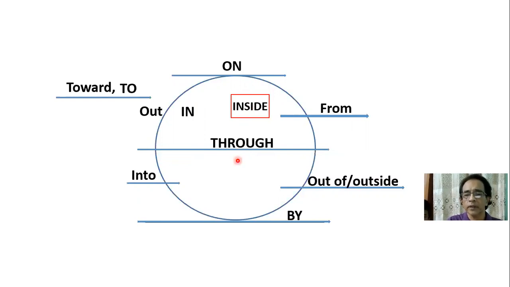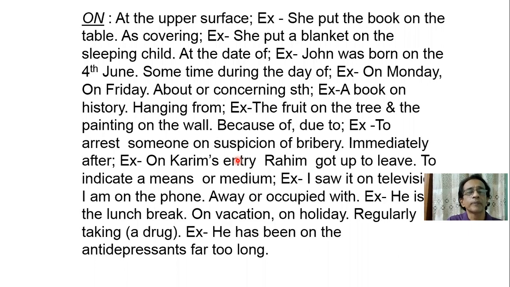Now let us come to the point. On means at the top or at the upper surface. Example, she put the book on the table. On is also used as covering. Example, she put a blanket on the sleeping child. On is also used at the date of. Example, John was born on the 4th June.